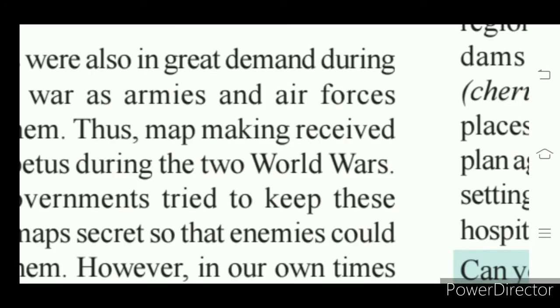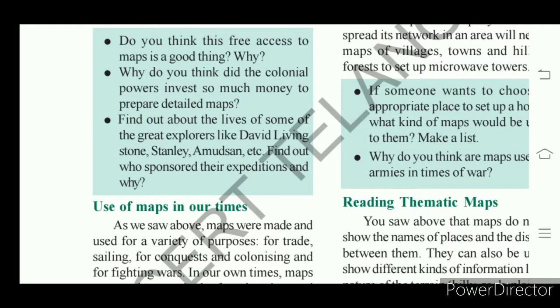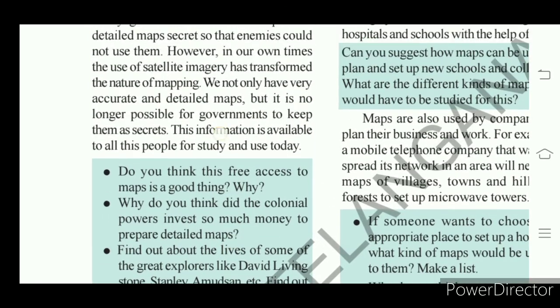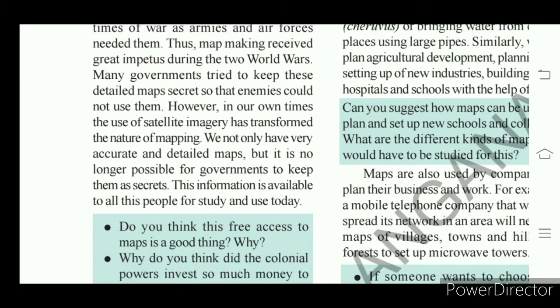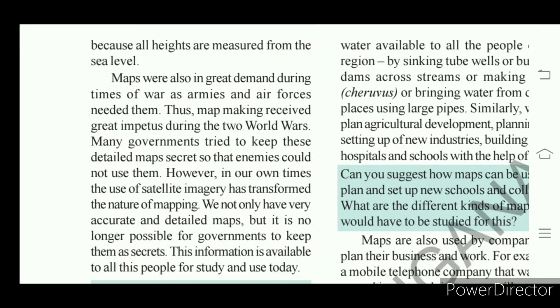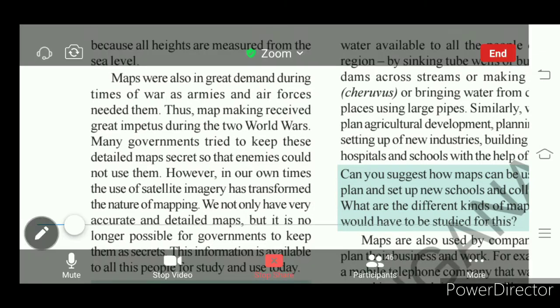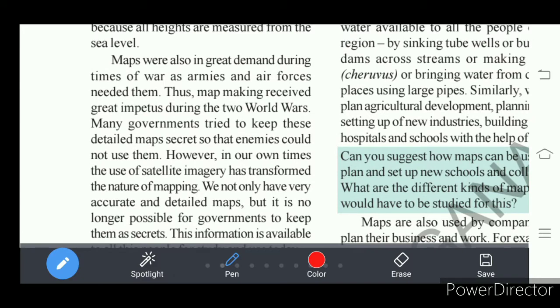Understand? So they used maps at that time for waging war. See, maps were used at that time for attacking other countries, because when they wanted to attack one nation, they needed to have information about that place, right?